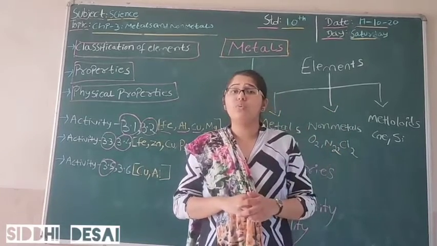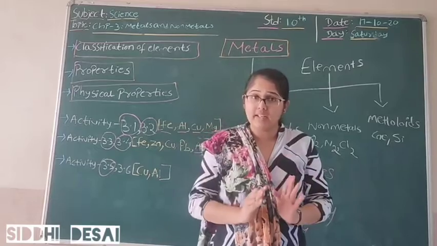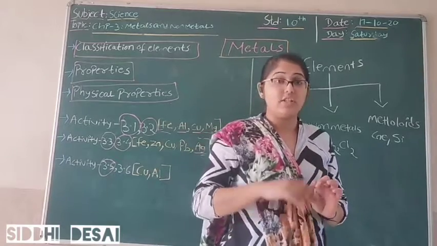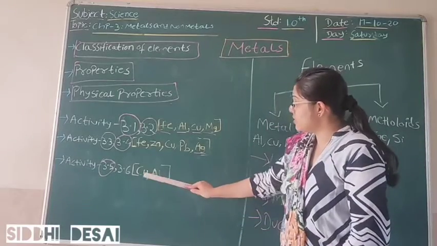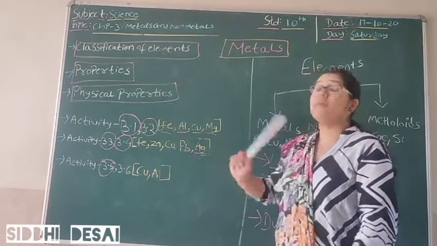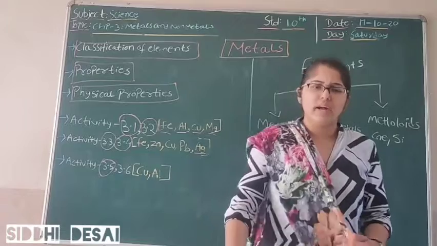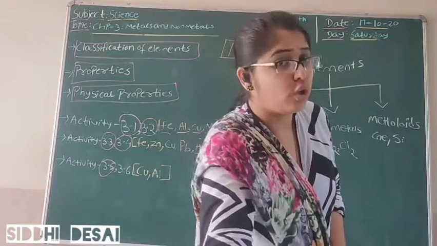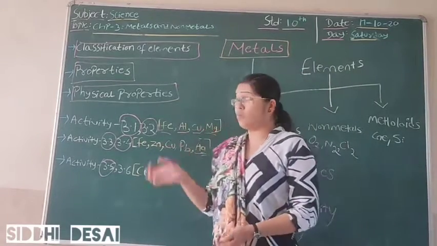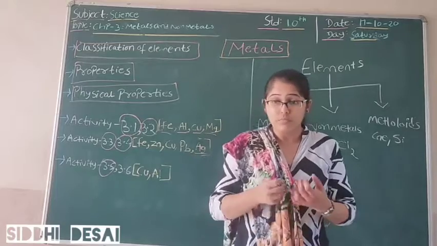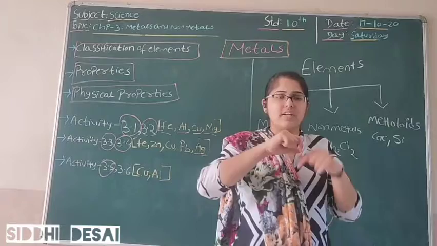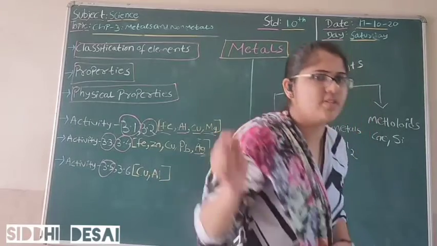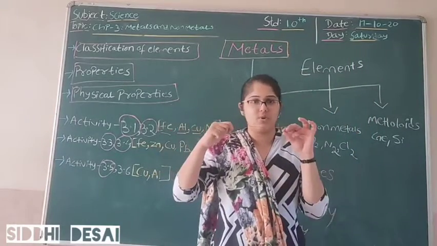Now what are we going to do? We are going to take a stand. One more thing, I just told you about the metal rod. In this I am going to use a copper and an aluminium rod, which you might have seen in laboratories too. I will take a stand and attach, consider this as my aluminium rod. This is not exactly one, but consider it an aluminium rod.